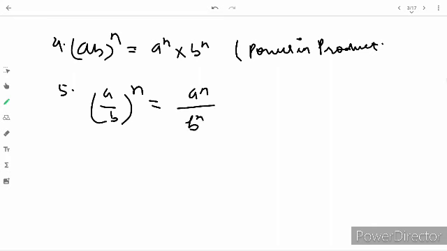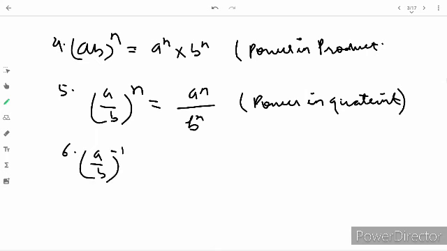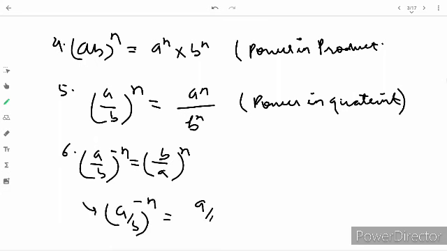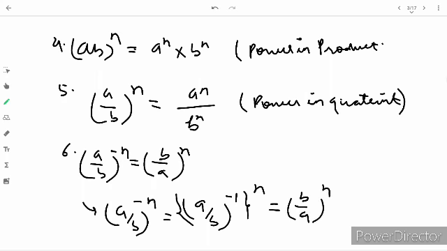Next is (a by b) raised to n equals a raised to n by b raised to n, which is power in quotient. Next one is (a by b) raised to minus n equals (b by a) raised to n. We all know that (a by b) raised to minus n can be written as ((a by b) raised to minus 1) raised to n, and (a by b) raised to minus 1 we write as b by a. So it is (b by a) raised to n. Okay.